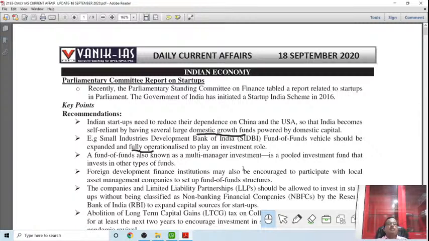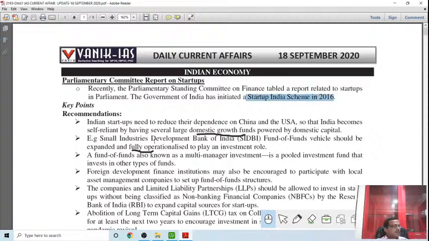Indian startups need to reduce their dependence. So the recent Parliament Standing Committee on Finance report relates to startups in Parliament. The government of India initiated Startup India in 2016. Just remember this: Startup India was launched in 2016.